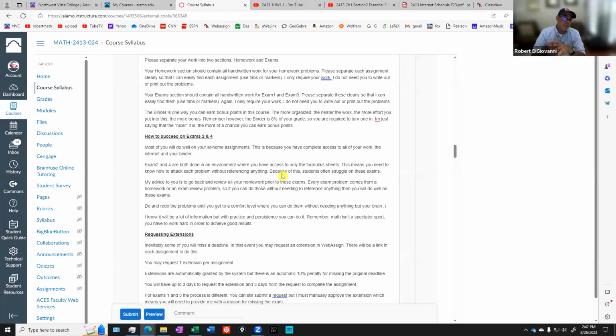So the challenge for most students when they get to exam 2 and 4 is they look at a problem, they don't know what to do. They're like, okay, I know I've done this, but I don't know how to do it. Well, you need to get to a point where you can have that problem recognition, where you see it and you're like, I know what to do. And that takes practice. So that means you're going to need to go back. You're going to need to review your homework. That's going to be easy if you have a good binder, right? To go back and look through how you did things, right? So practice, practice, practice, right? Don't just finish a homework, move on. Before exam 2 and 4, you want to go back and do a good review. I say here, do and redo the problems until you get to a comfort level where you don't need anything.